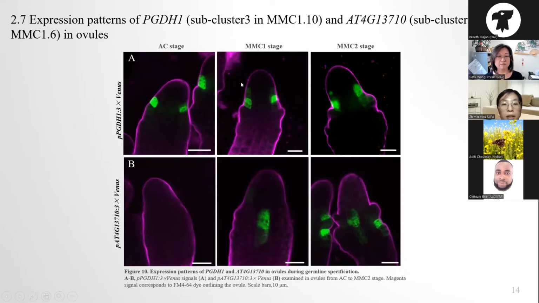So we examined their expression pattern. PGDH1 is expressed in the epidermis of the nucellus near the inner integument from AC stage to MMC2 stage. Another gene is mainly expressed in the central region of the nucellus, and this expression pattern suggests that the surrounding cells of the MMC may have close molecular communication with the female germline, and frequent molecular exchange may occur between these cells.